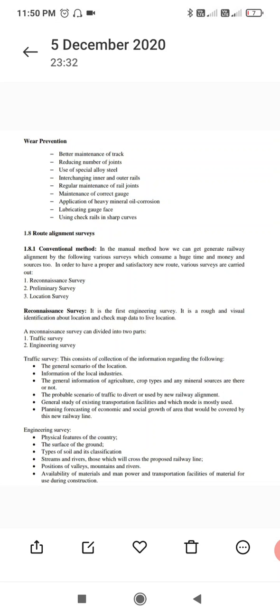The traffic survey consists of collecting information regarding the following: the general scenario of the location, information on the local industries, the type of agricultural crops, whether any mineral sources are present or not, the probable scenario of traffic that would be diverted to or used by the new railway alignment, a general study of existing transportation facilities, and planning and forecasting of the economic and social growth of the area that would be covered by this new railway line.